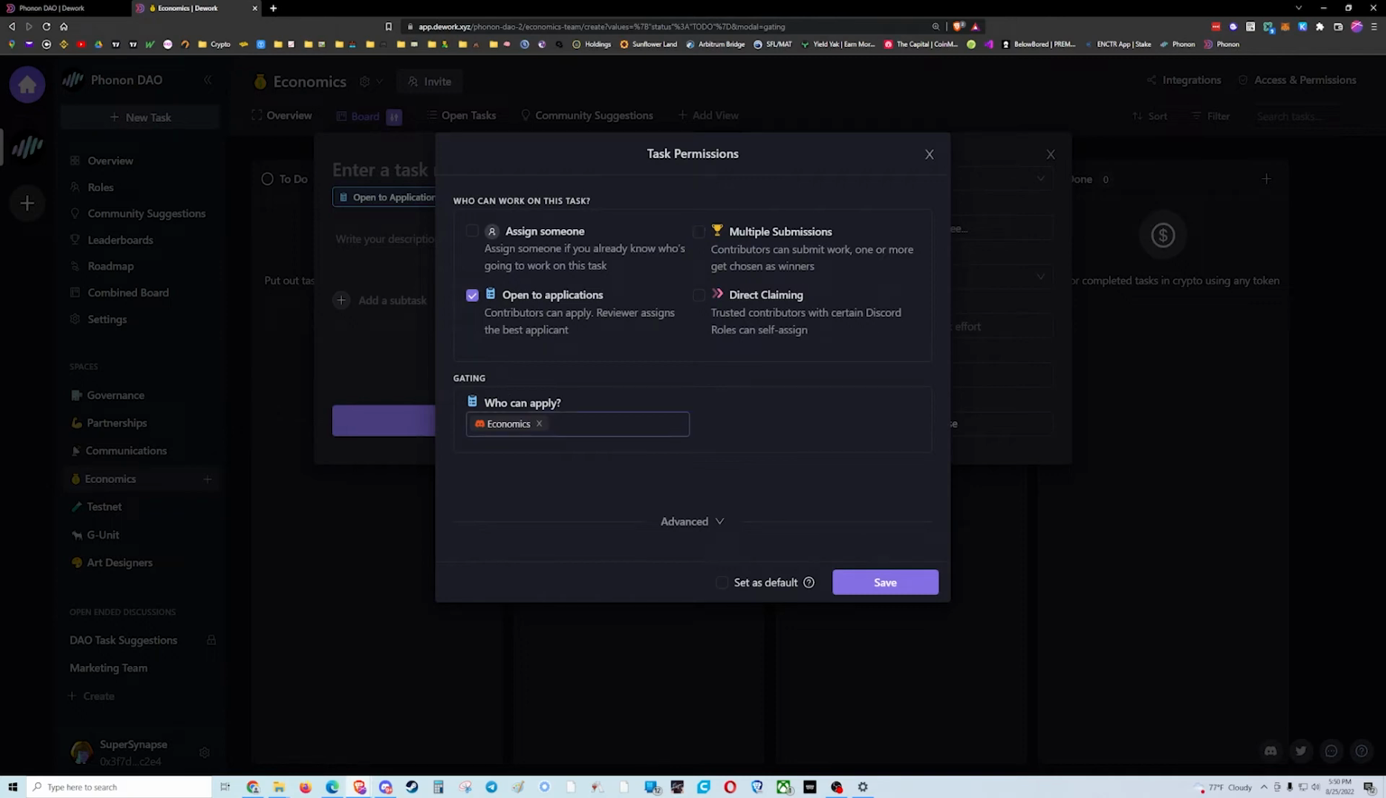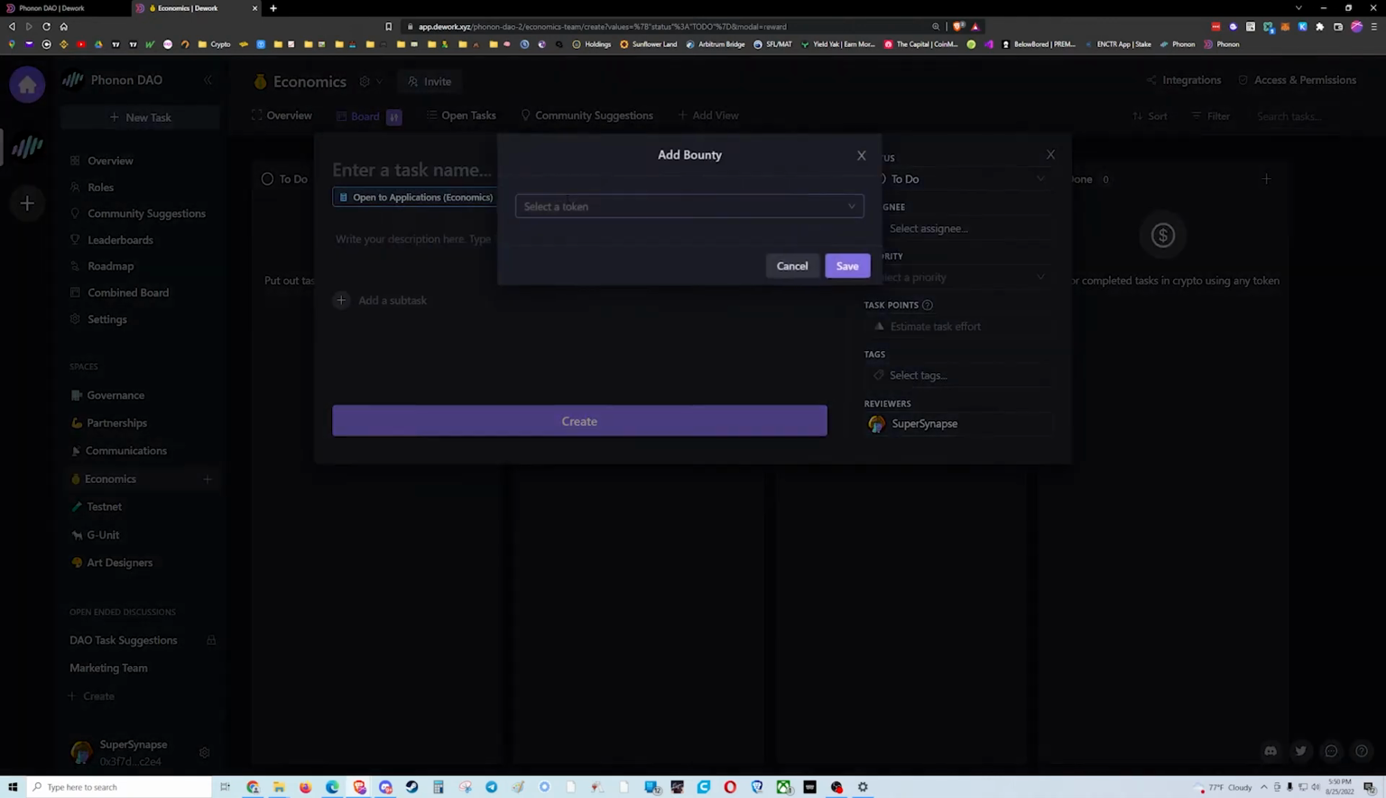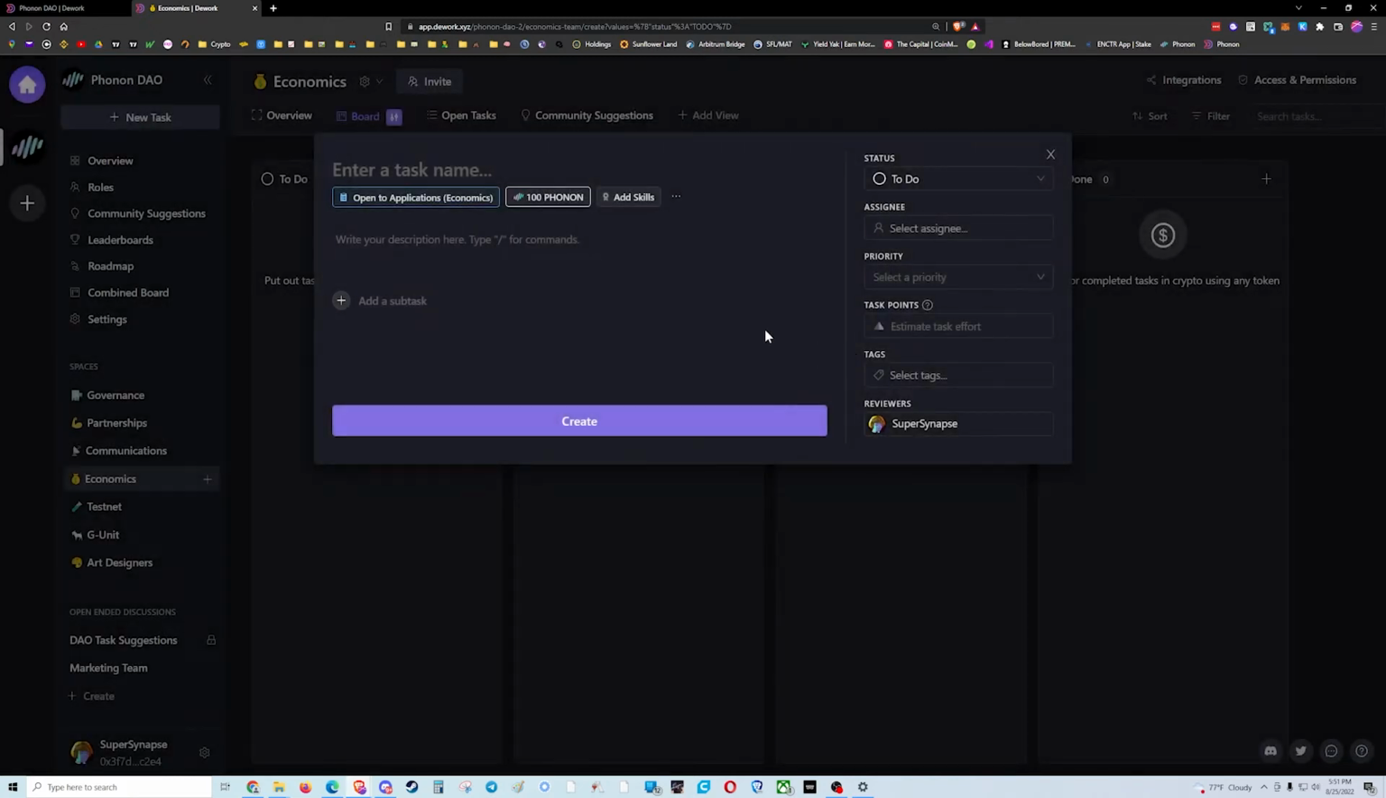You can also choose who can apply. It automatically defaults to the economics role, which I think is really what we want. And we're going to save that. We can also add a bounty. And this can be added at any time, but we're going to do that right now. I'm going to make this task in Phonon, and I'm going to choose 100 Phonon. Another fun feature is I could peg that to USD, and now it's $100 in Phonon. But for now, let's just stick with 100 Phonon. I'm going to click Save.